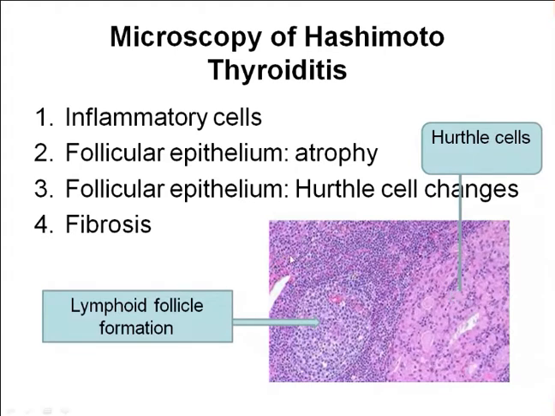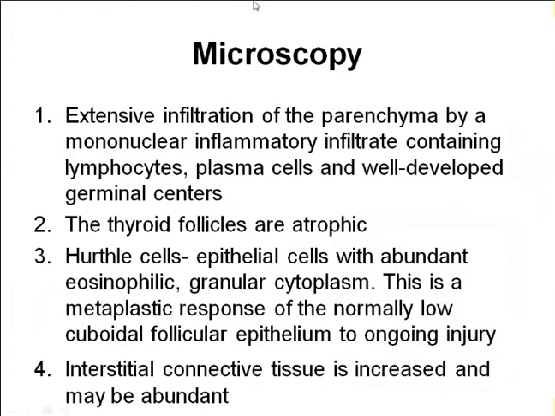Apart from that, you can see a large number of lymphocytes. So see, it looks as if you are taking a section from the lymphoid tissue, lymph node. In some cases, the lymphoid tissue is so much that you can see a lymphoid follicle also, like that of a lymph node. Okay, you have a pale germinal center, and a lymphoid follicle also you can see, and these are the lymphocytes. Okay, so this is the microscopy. Now let's get into the detail.